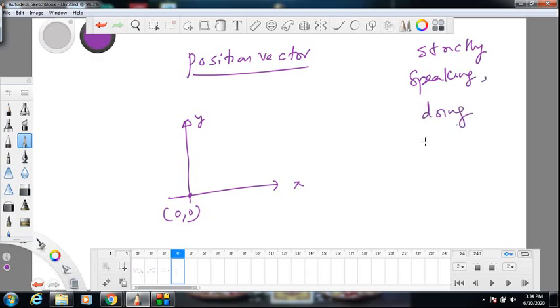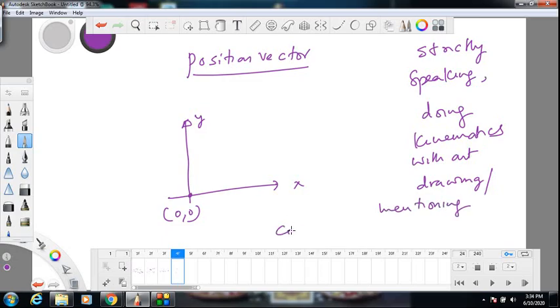Doing kinematics without drawing or mentioning coordinate system is a crime. That means you have not understood kinematics thoroughly. Simple. Without choosing coordinate systems, if you start doing things, you will have so many problems where you will go wrong. As simple as that. You should first tell what is x axis, what is y axis. Once you fix that, then you can talk about position, displacement, all things.